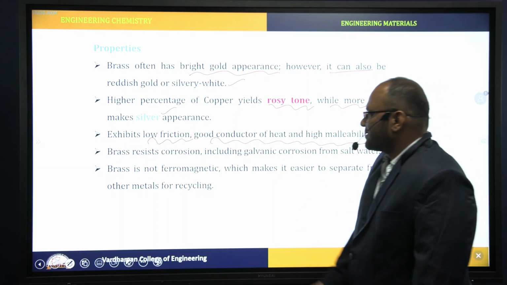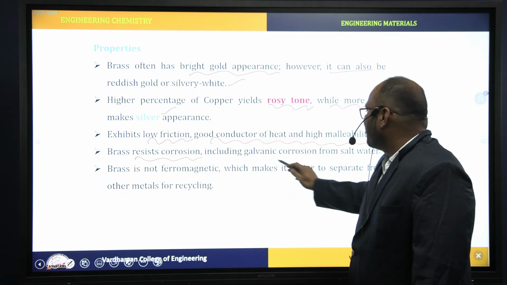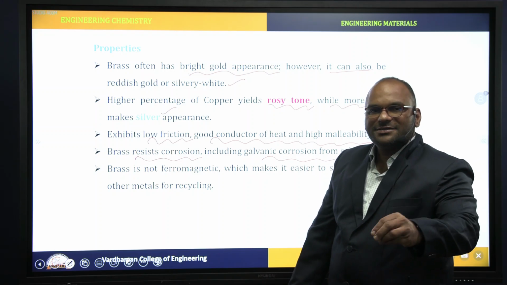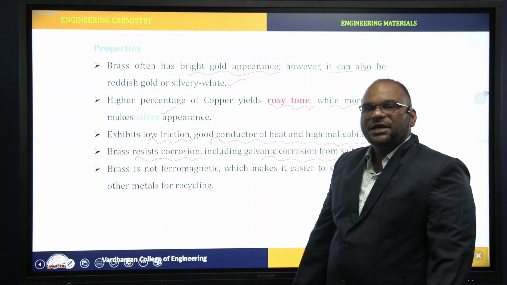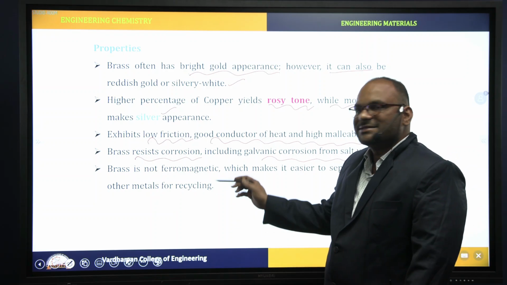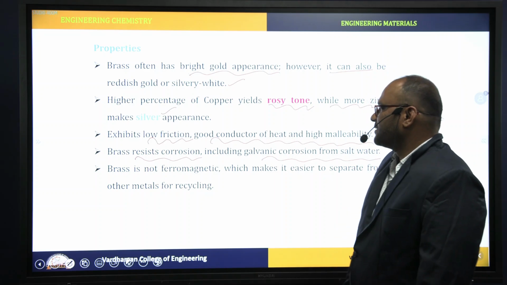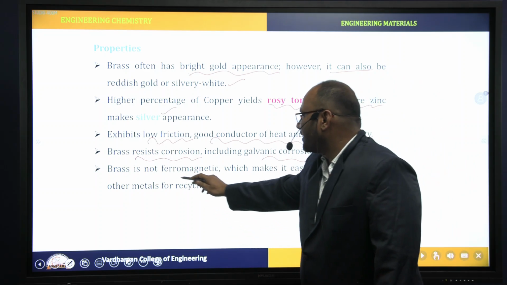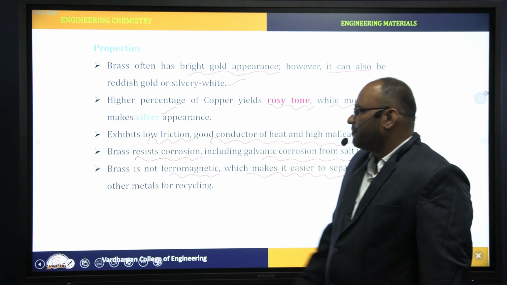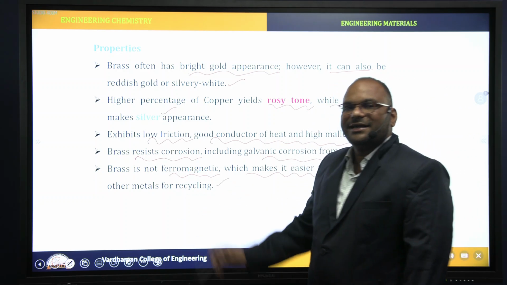Brass also shows resistance to corrosion, including galvanic corrosion from salt water. If you place the brass in salt water, it won't get corroded because it has resistance to corrosion, even galvanic corrosion, right?